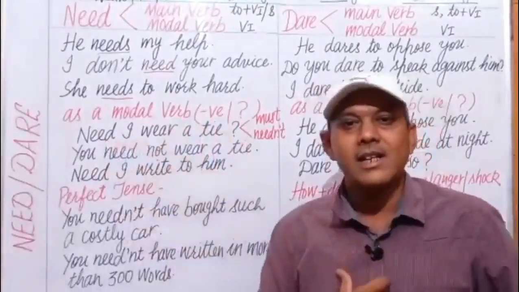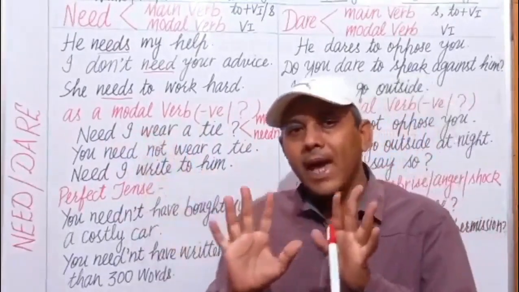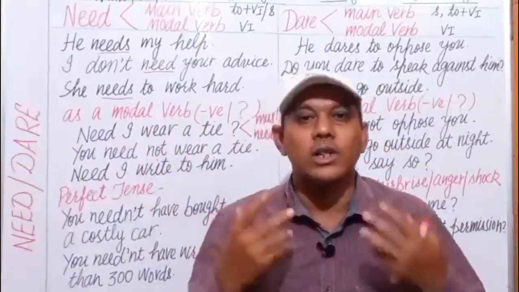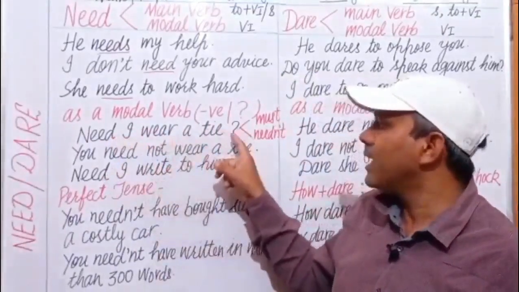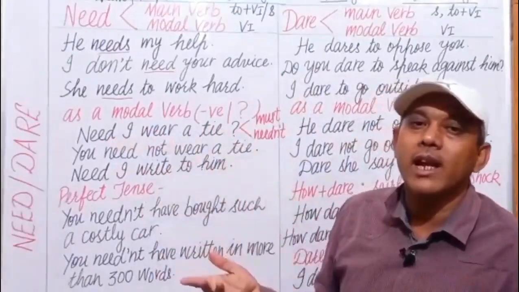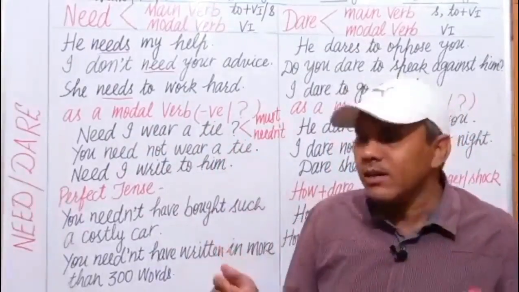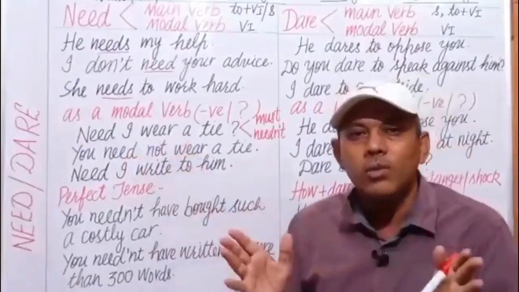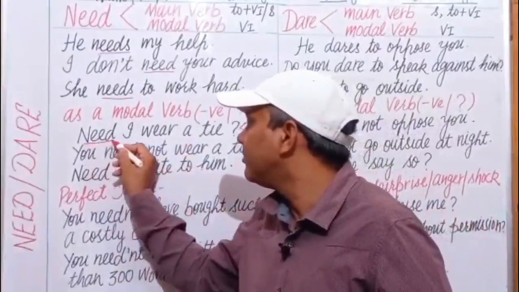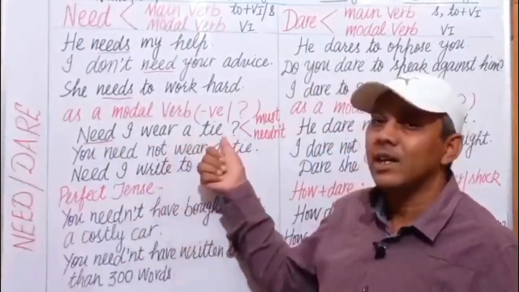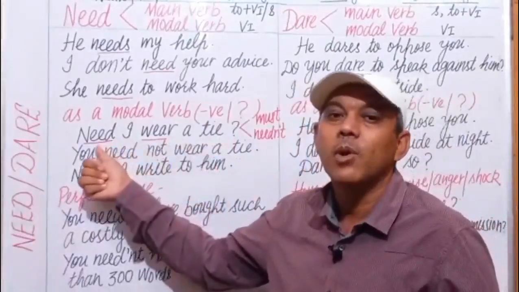Need I wear a tie? If I say, need I wear a tie? It may have two answers. हाँ जरूरत है, दूसरा बिल्कुल जरूरत नहीं है. अगर इसका आंसर हो कि हाँ पहननी चाहिए, then someone can answer me, yes, you must. If there is no need, then its answer will be no, you needn't. Here it is used as a modal verb. Need I wear a tie? Because here the main verb is wear and need is acting as a modal verb.